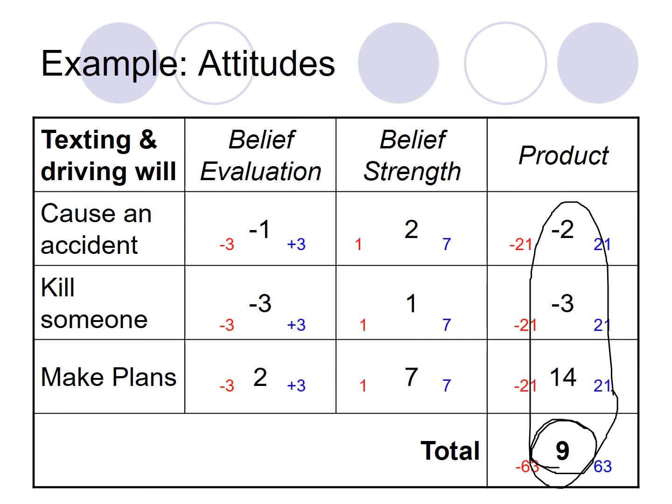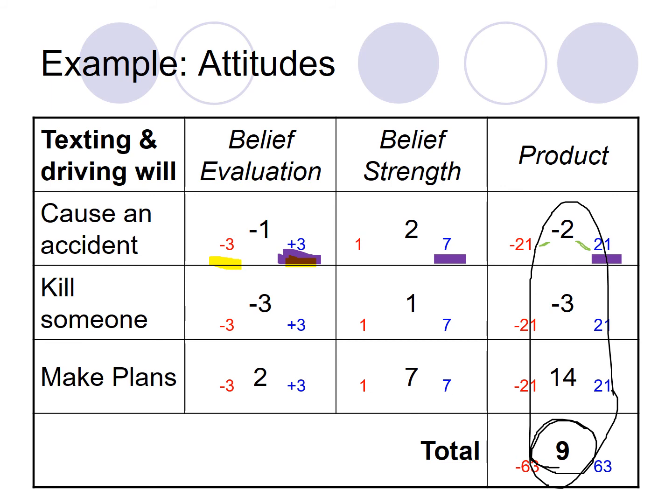So each one of these numbers that we're looking at here, so we're talking about causing an accident, it's all relative, right? So that -1 is relative to having been a -3 or a +3, right? And so we get all the way across to where it's a -2. If we were to go through and multiply, say somebody thought causing an accident was very likely to happen, a +3 times a 7, that would have given a 21. So the -2 we're looking at, it's all relative. In this case, it's relative between whether it was going to be a -21 or a +21,